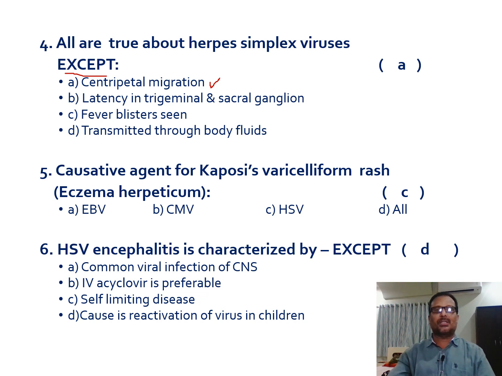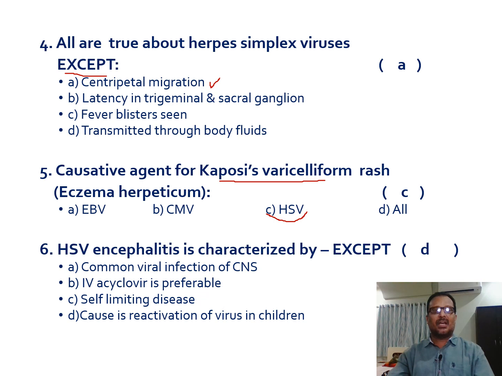People suffering from eczematous lesions have a lot of aberrations like open wounds in the skin through which the viruses can get transmitted and produce a severe form of vesicular lesions. Because of its severity, it's known as Kaposi's varicelliform rash. It is produced by herpes simplex virus 1 mostly, but not by Epstein-Barr virus or cytomegalovirus.